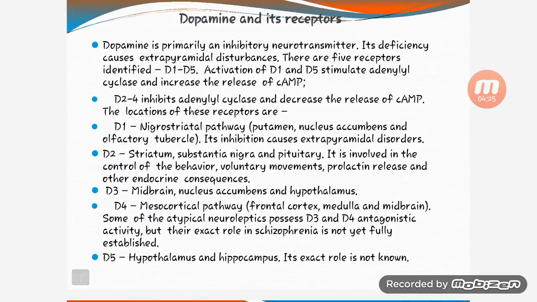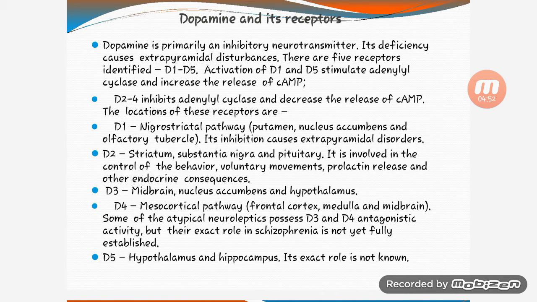Next is dopamine and its receptors. Dopamine is a primary inhibitory neurotransmitter. Its deficiency causes extrapyramidal disturbance. There are 5 receptors identified, D1 to D5. Activation of D1 and D5 stimulates adenylyl cyclase and increases the release of cAMP. D2 to D4 inhibit adenylyl cyclase and decrease the release of cAMP.